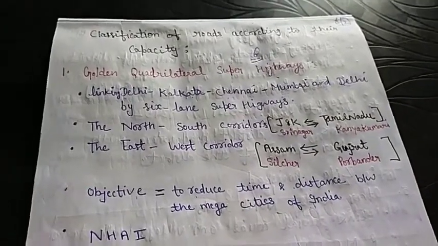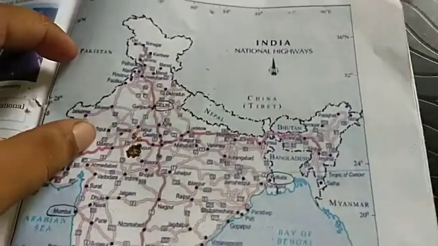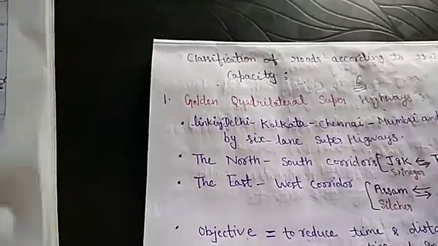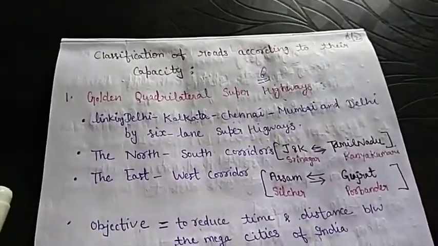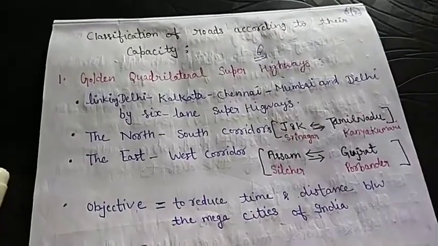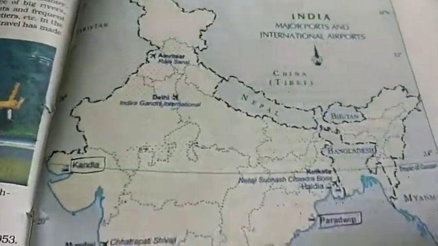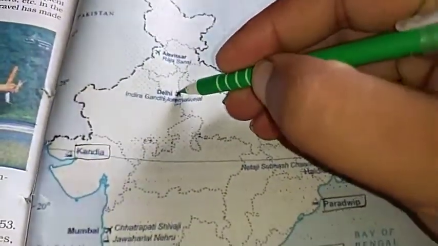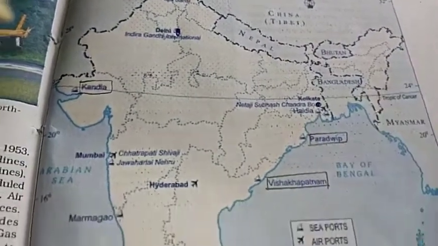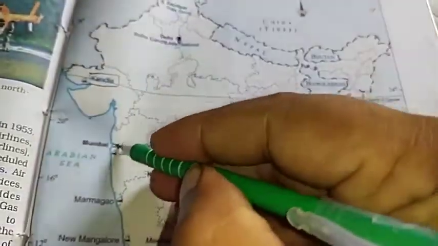When we construct these roads, here is Delhi, here is Kolkata, here is Chennai, and there is Mumbai.